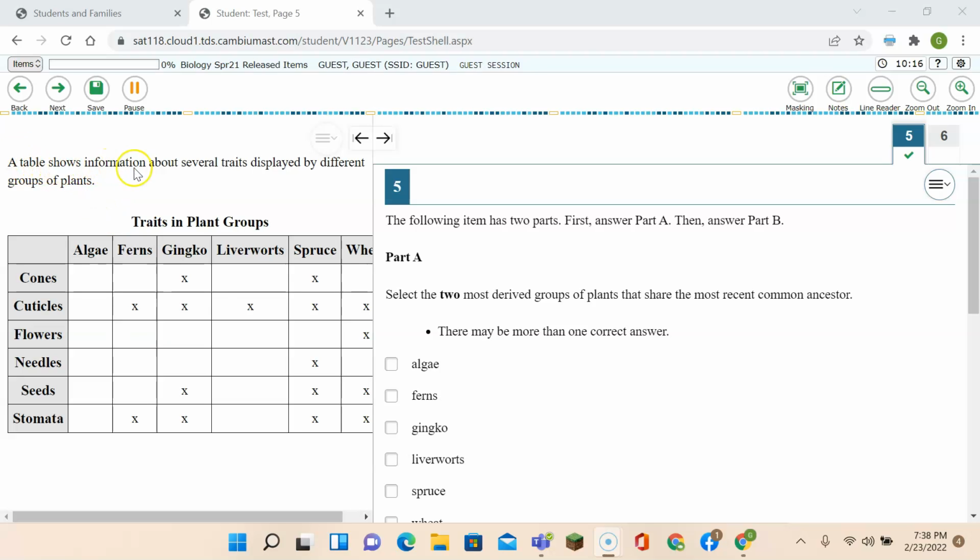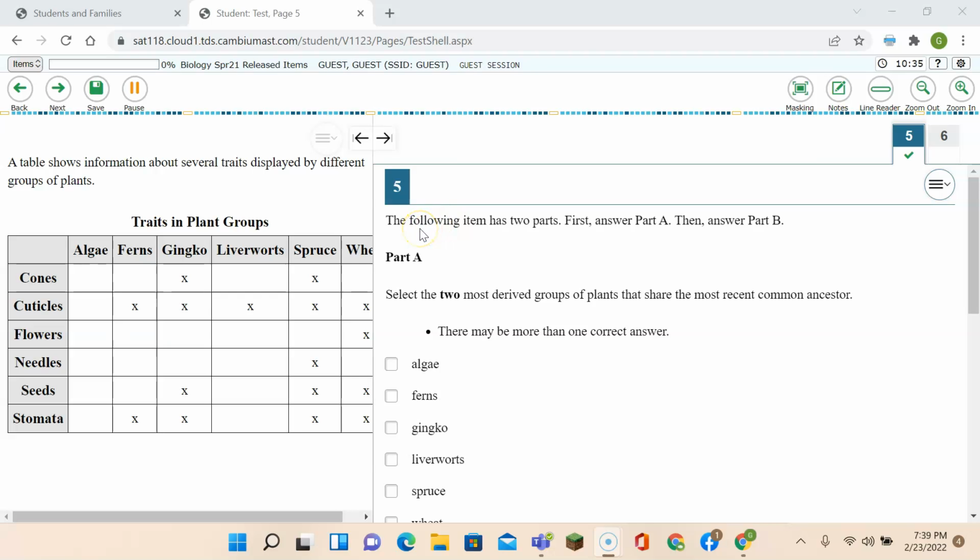A table shows information about several traits displayed by different groups of plants. At the top, we have the different groups of plants: algae, ferns, ginkgo, liverwort, spruce, and wheat. Here are the traits: cones, cuticles, flowers, needles, seeds, and stomata.